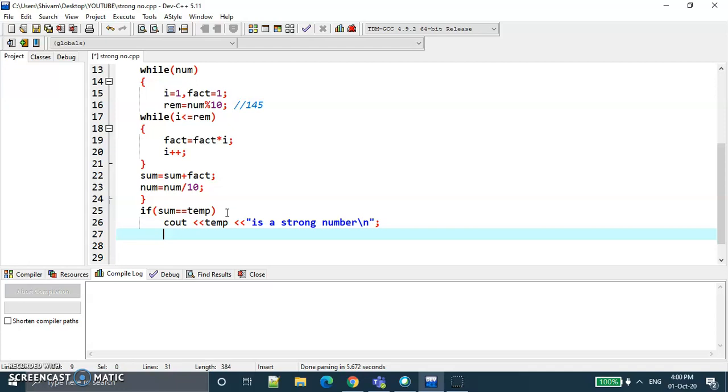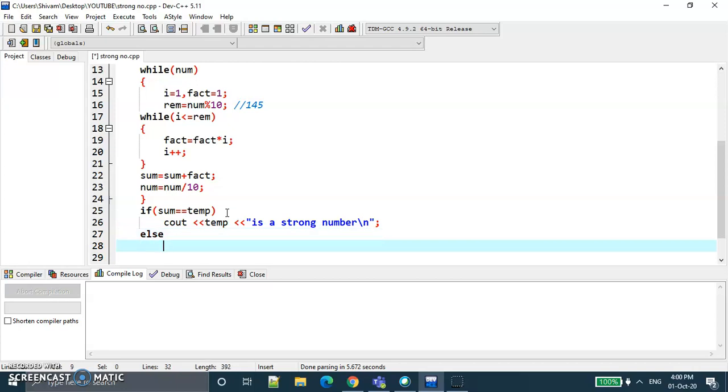Otherwise, if the condition is false, the output will print temp is not a strong number.